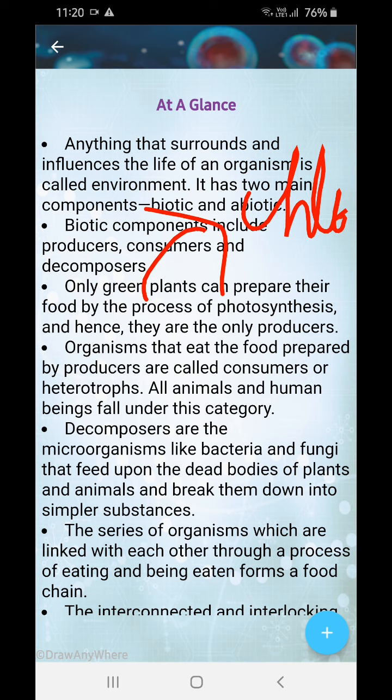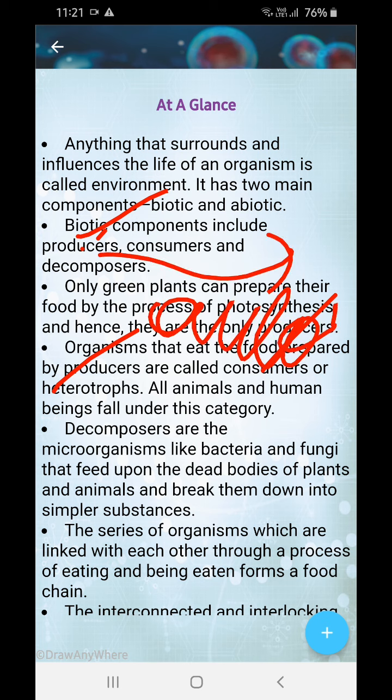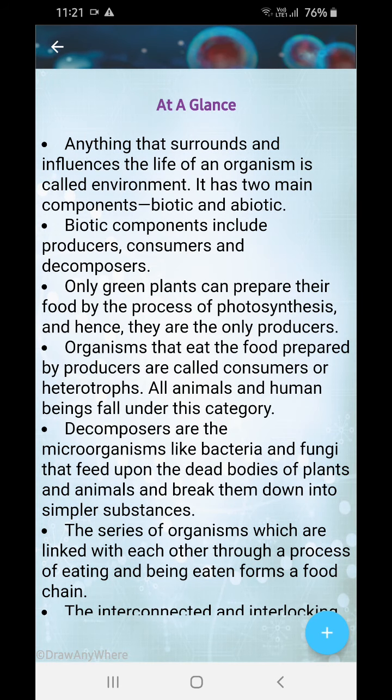Okay? Next, organisms that eat the food prepared by the producers are called consumers or heterotrophs. Sorry, I'm very sorry. So these consumers are called heterotrophs, and the producers are also called autotrophs. Autotrophs means they can prepare food on their own, but heterotrophs will take food from others. That's the meaning. All animals and human beings fall under this category.